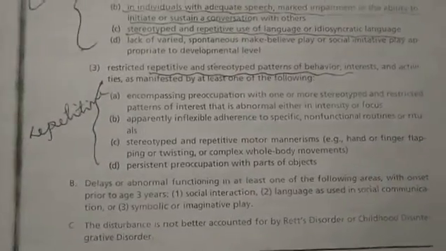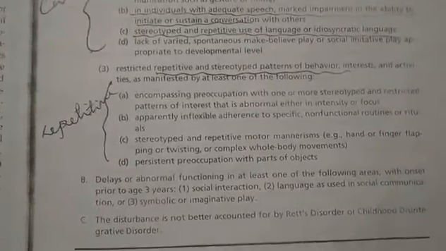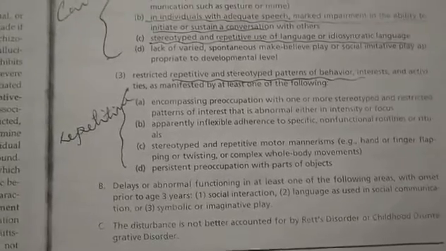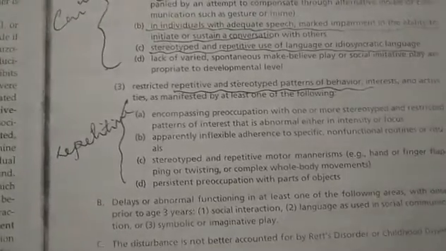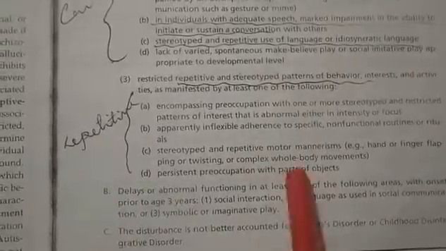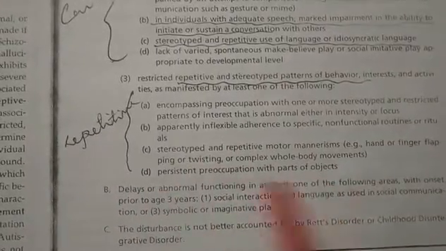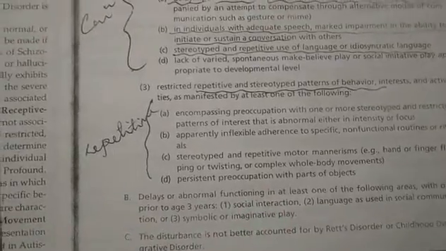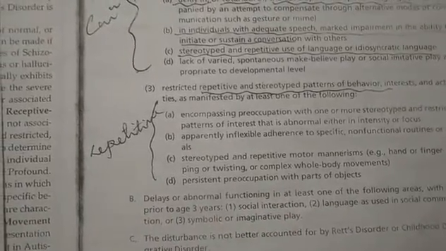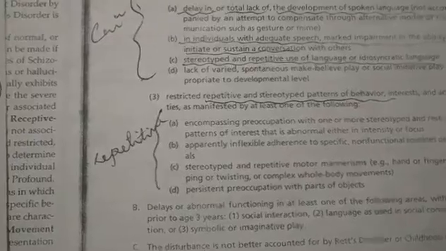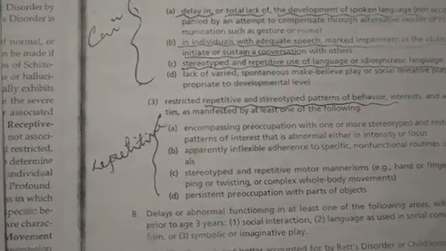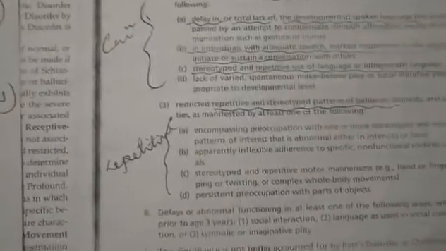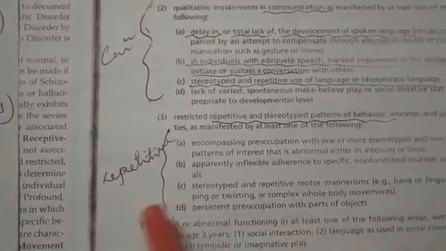So here these individuals are just preoccupied with themselves. The last point is persistent preoccupation with parts of objects. Maybe if they have one particular object which is very close to them, they might be always clinging to it, glued to that, maybe removing the hands, legs and hurting it, something like that.